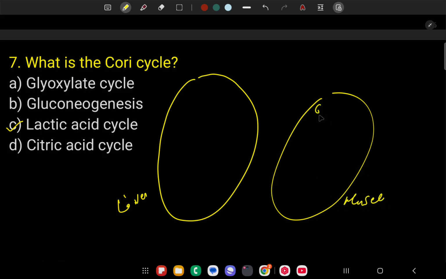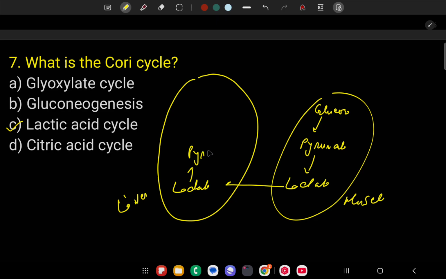Normally during respiration, glucose is converted to pyruvate, and pyruvate is again converted to lactate in anaerobic respiration. This lactate is transferred to the liver, where lactate is converted to pyruvate, then pyruvate to glucose. Then again this glucose is transferred to the muscle.